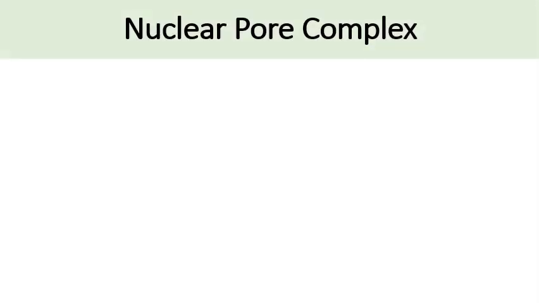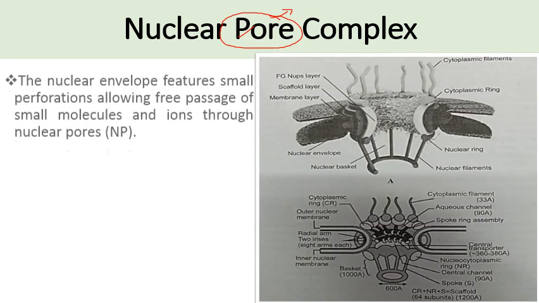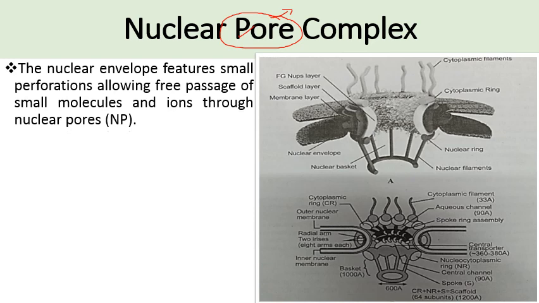Next important structure which lies in nuclear membrane is nuclear pore complex. As the name indicates, pore complex means this pore is made up of different proteins, and its main role is in controlling the flow of material inside or outside the nucleus. So the nuclear envelope features small perforations allowing free passage of small molecules and ions through nuclear pores. So any passage of substances happens through these pores.